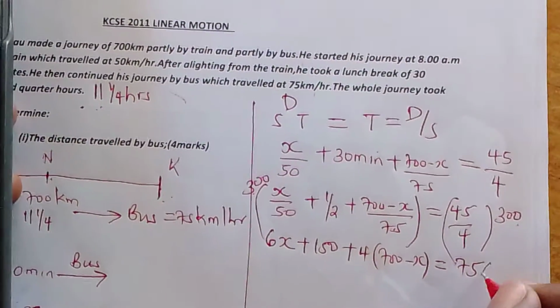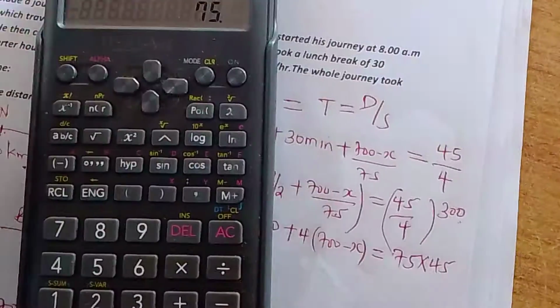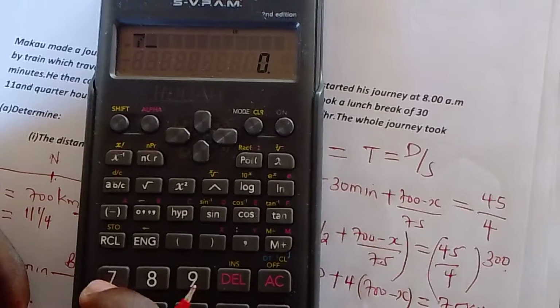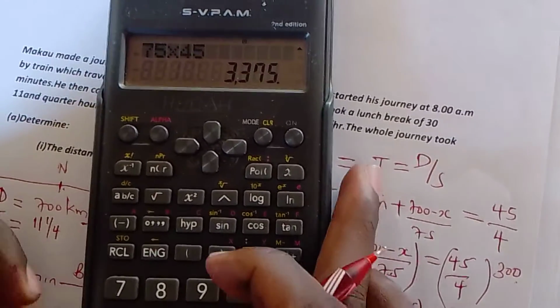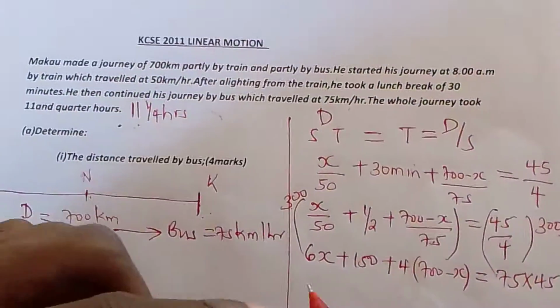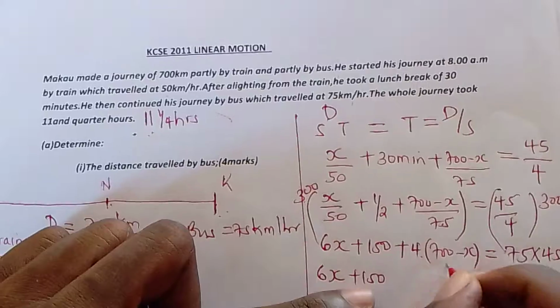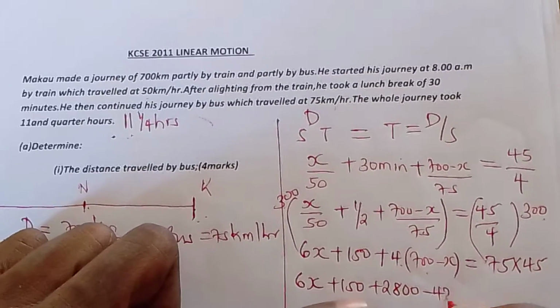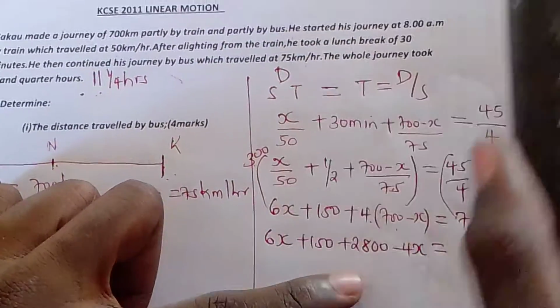So 75 multiplied by 45. So hiyo tunaweza tukafanya hapa, itakupatia wewe that is 75 multiplied by 45 will give you 3375. So hapa uko na 6x plus 150, plus 4 times 700 it will give you 2800 minus 4x, which is equal to 3375.